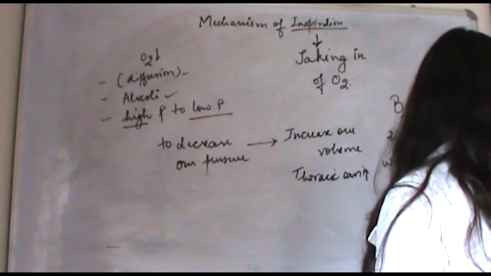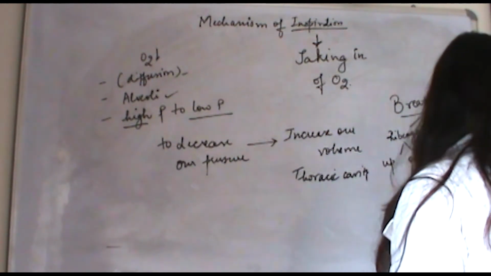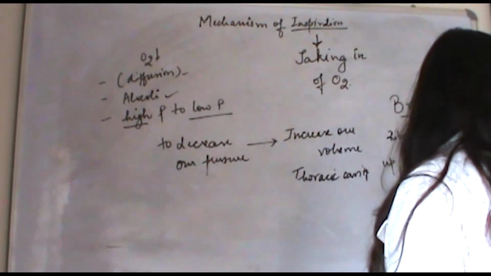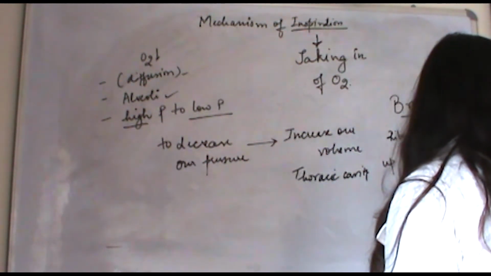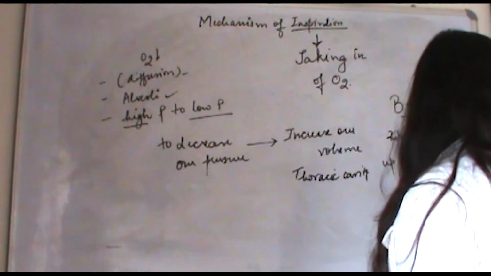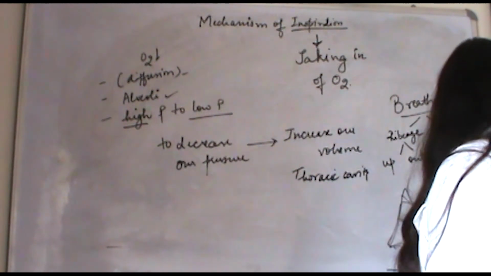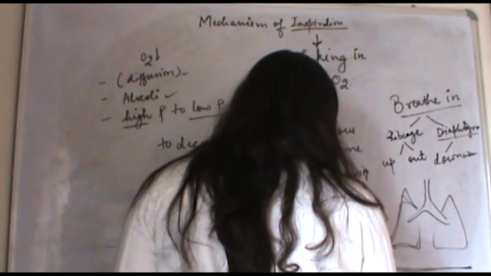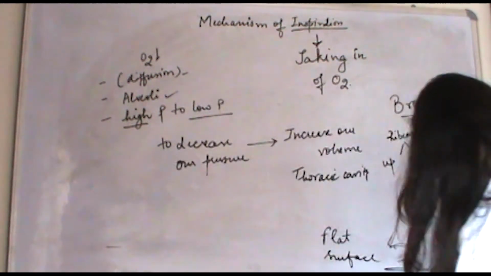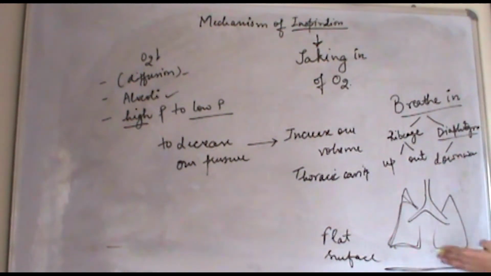And we know that the diaphragm is a muscle which is present below the rib cage. The diaphragm will also move downwards. This is a rough hand diagram, guys. The diaphragm which was earlier like this, a dome shape, will now be like this. It will move to a flat surface. It will form a flat surface, and this will move down.